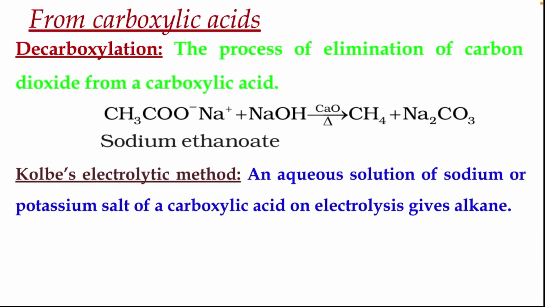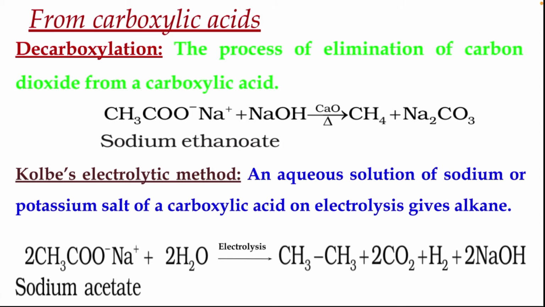In Kolbe's electrolytic method, an aqueous solution of the sodium or potassium salt of a carboxylic acid on electrolysis gives an alkane. Sodium acetate on electrolysis produces CH3CH3, that is ethane, plus CO2, plus H2, plus NaOH. So this is another method of preparation of alkanes.